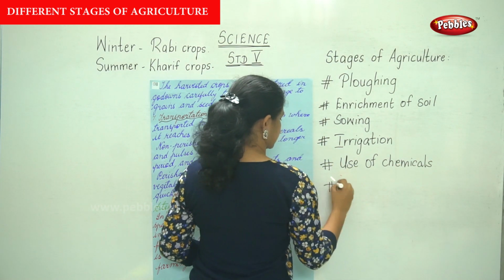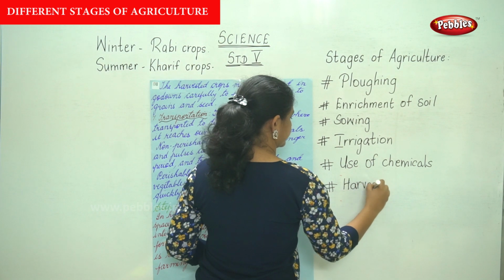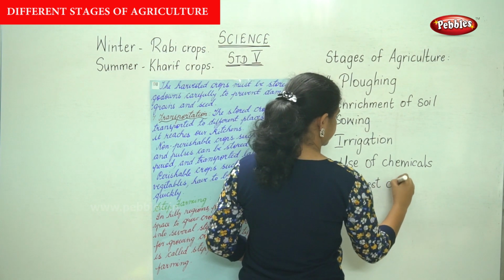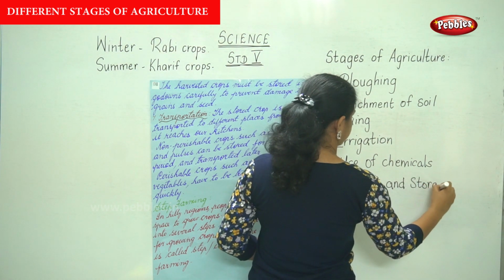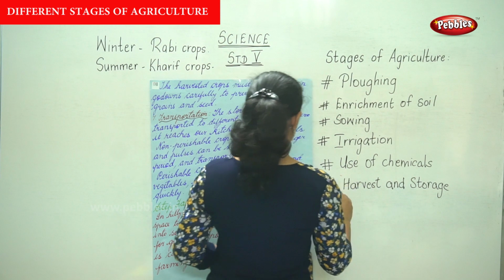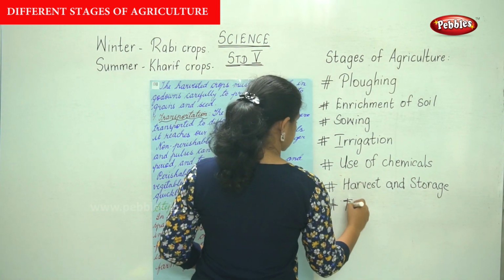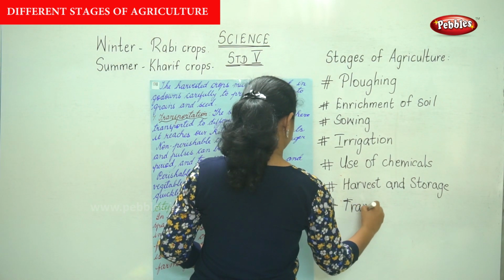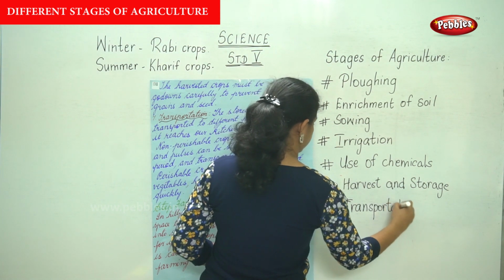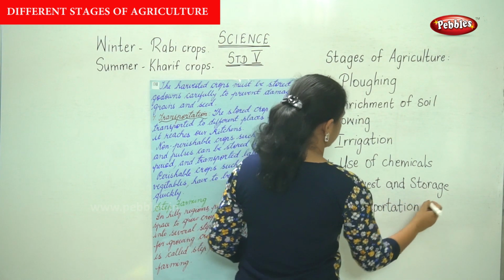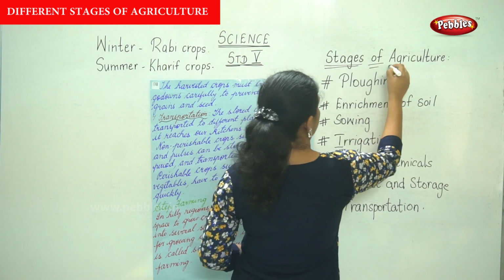The next stage is your harvest and storage. The next stage is your transportation. So these are the different stages of agriculture or crop production.